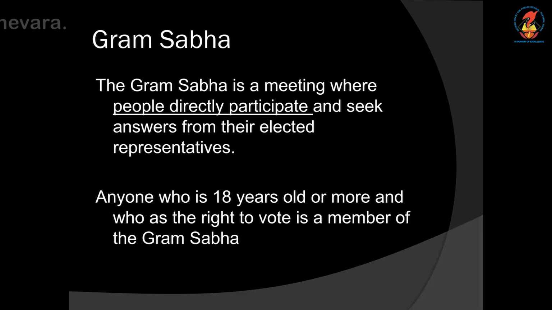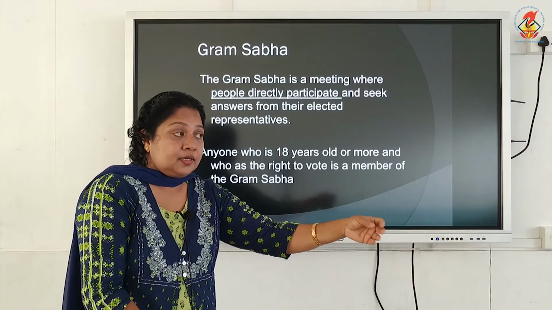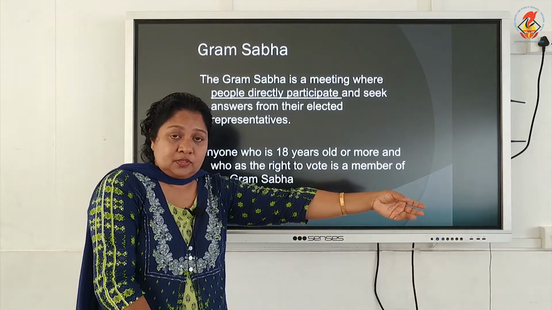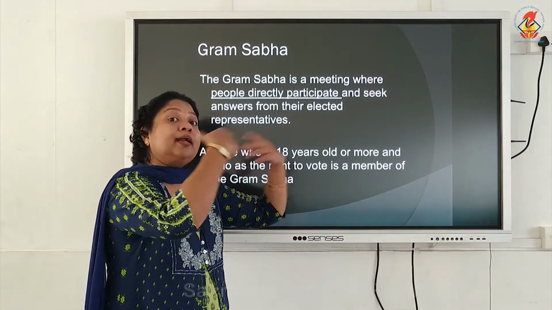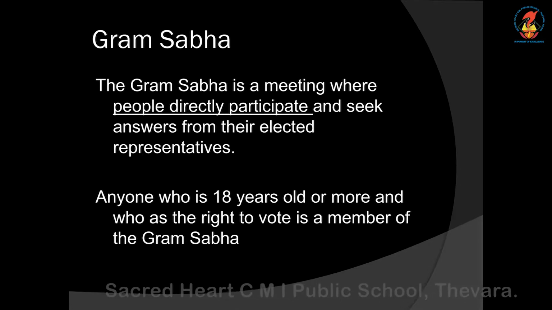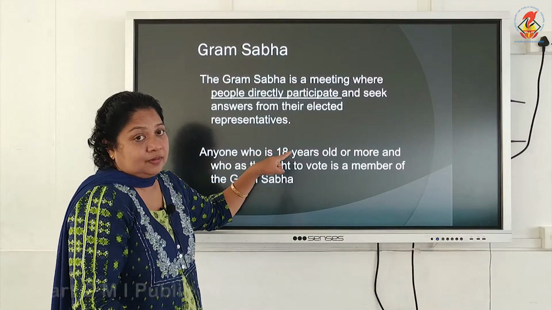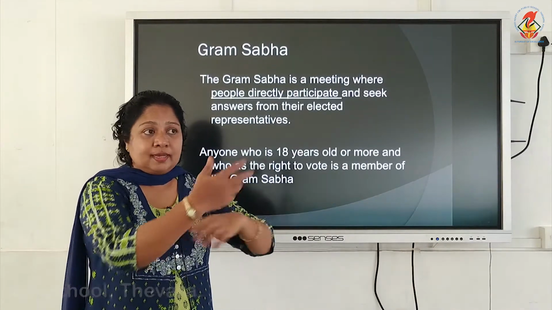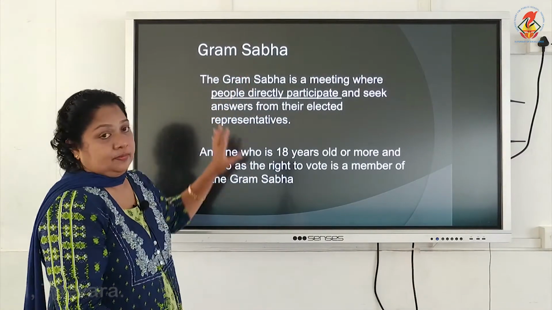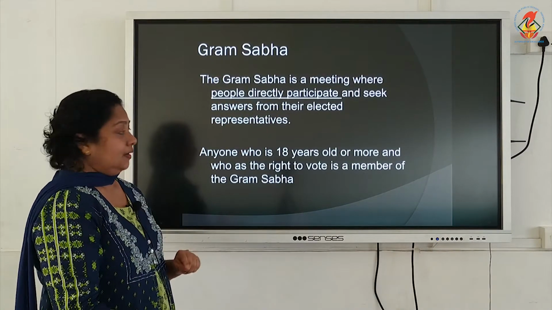So, the Grama Sabha is a meeting where people directly participate. Directly participating means they are not voting and choosing a representative, and the representative is not the person who is taking the decision. All the people are directly discussing and they are directly taking the decision. They directly participate and seek answers from their elected representatives. So, they will ask the representative why such things have happened, what have you done for correcting the problems of the village. That way they will discuss. Okay, that is the Grama Sabha. So, Grama Sabha is a meeting where people directly participate and seek answers from their elected representative.